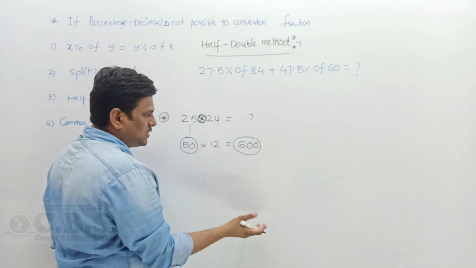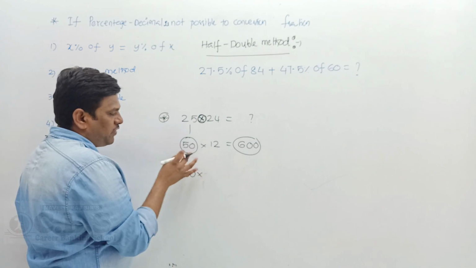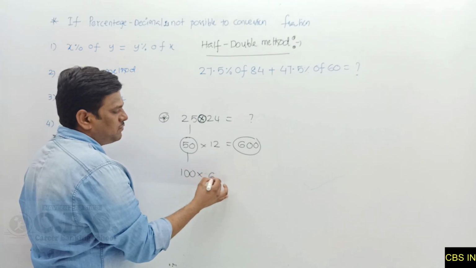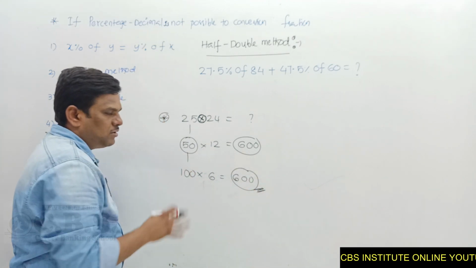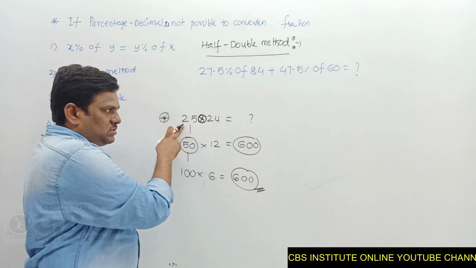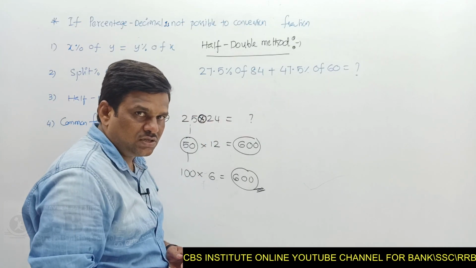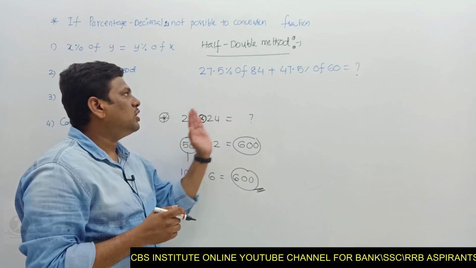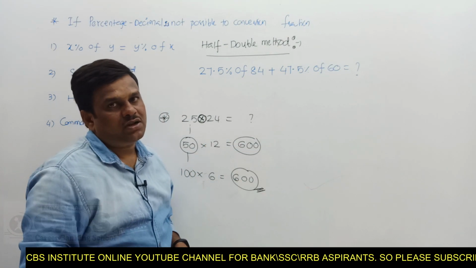So your answer is 600. Again, you can do double of 50, which is 100. If I do double, I do half, so 100 into 6 gives you 600. In any case you get the same answer with the half and double technique. If I do 3 times, divide by 3. If I do 4 times, divide by 4. So we adopt this method when a decimal percentage or odd percentage is given in a question.